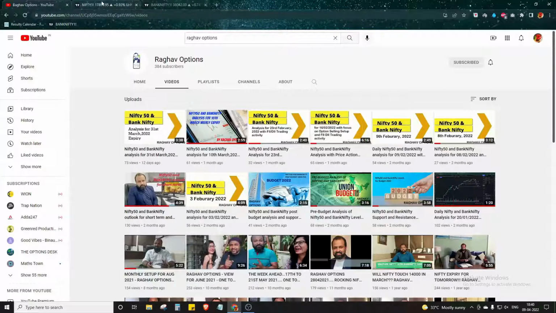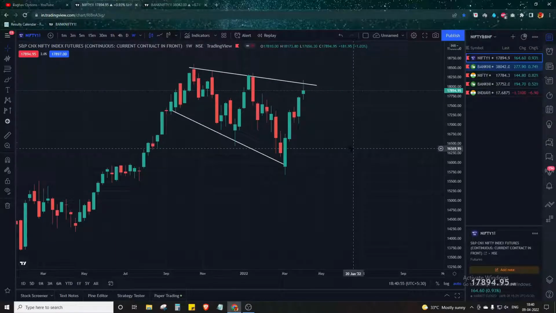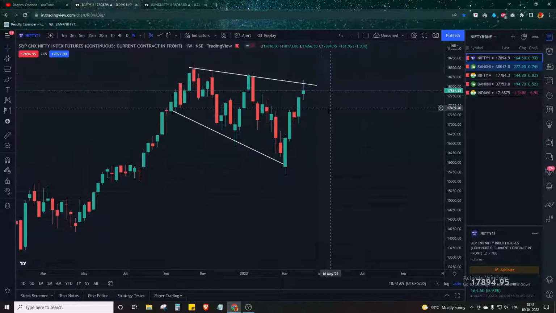So now let's start. As you can see, this is a weekly chart for Nifty, and Nifty has formed a considerable indecisive candle at this particular point of time. There is no strength in this candle. This is the weekly candle for the Nifty 50 for the 4th April 2022. It means the market is really confused at this point whether to go on the upside or the downside.